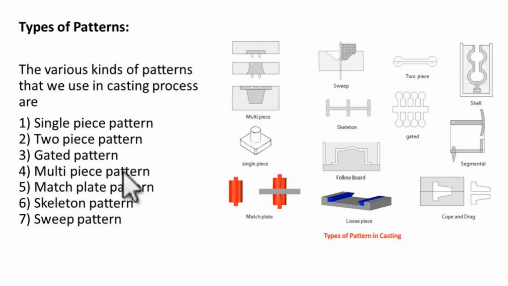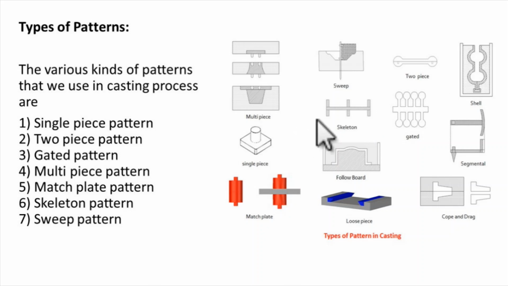Now the multi-piece pattern. If we have more than two components in a pattern, that is a multi-piece pattern. This is basically used for a complex design. Now the match plate pattern. This is a match plate pattern. The basic difference between a match plate pattern and a two-piece pattern is this plate that lies between the two pieces. And now the skeleton pattern.